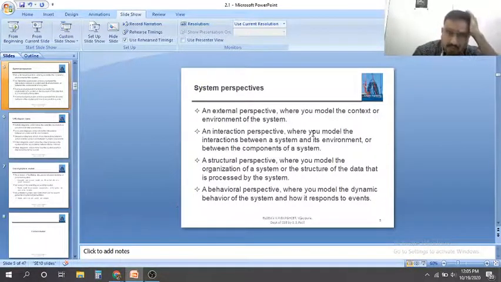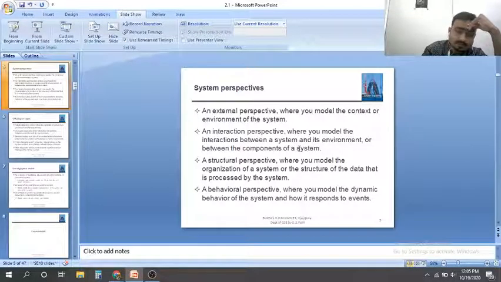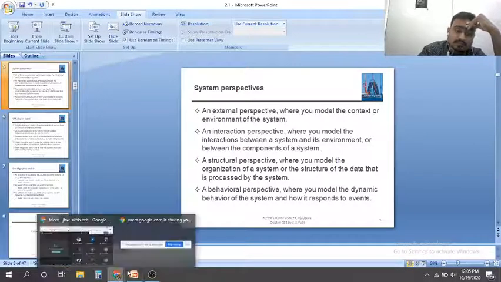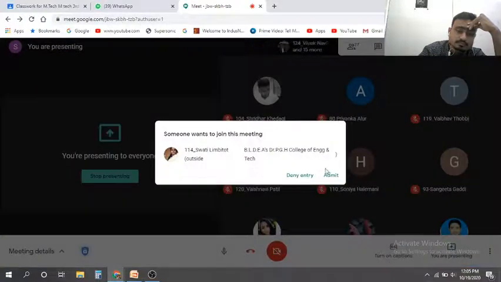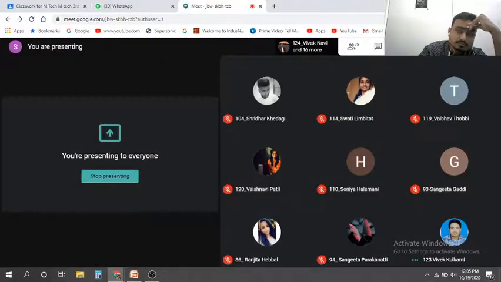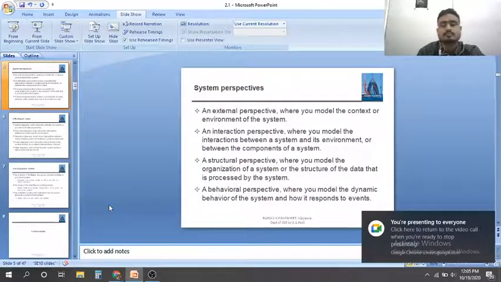Those points are covered here, where you model the interaction between the system and its environment, or between the components of the system. When you open the camera icon on your cell phone, it opens the camera. But how exactly does it work? Any idea? How exactly does it open and operate?